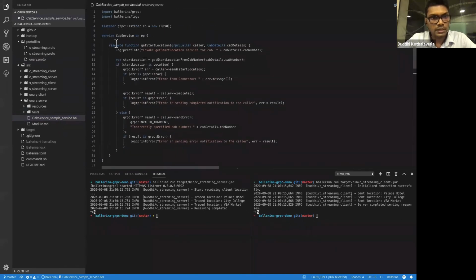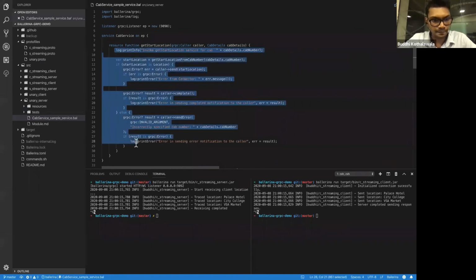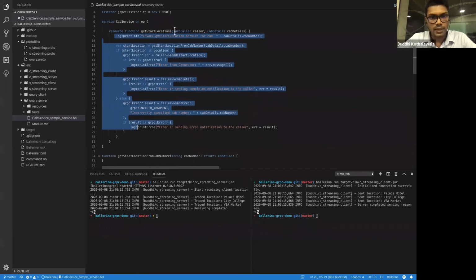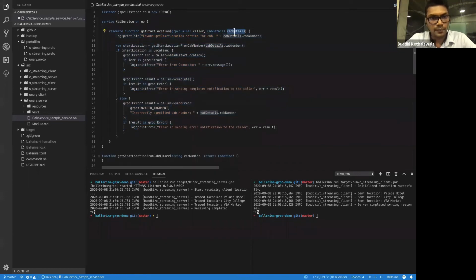All these service related things are the same as the previously generated one, except for this logic. Here we have cab details as the parameter as before. I'll explain this logic here. Once someone invokes this particular RPC, we simply start by logging that this function is being invoked.